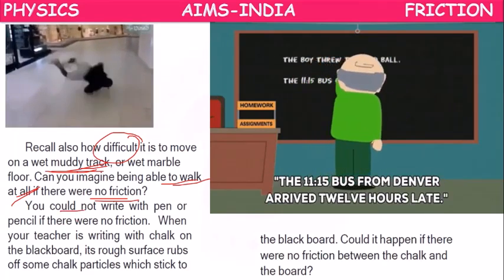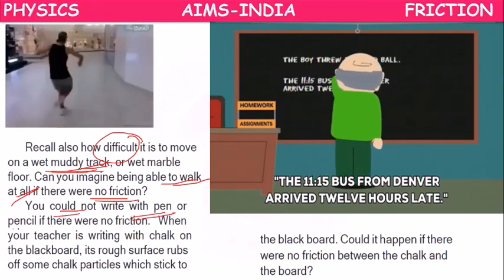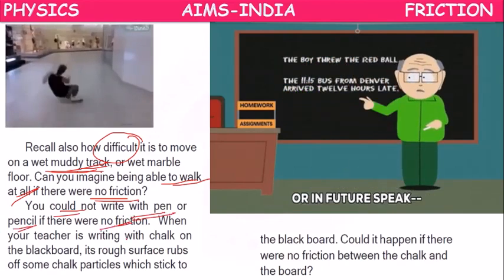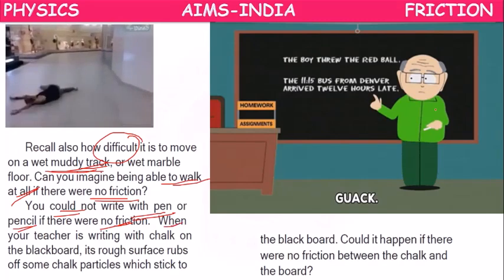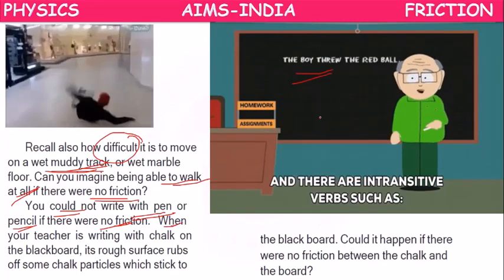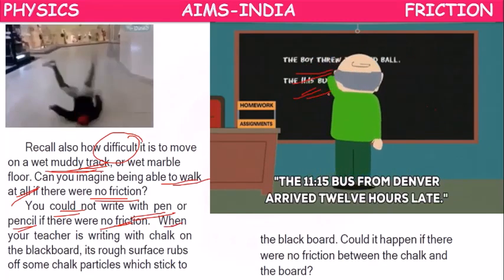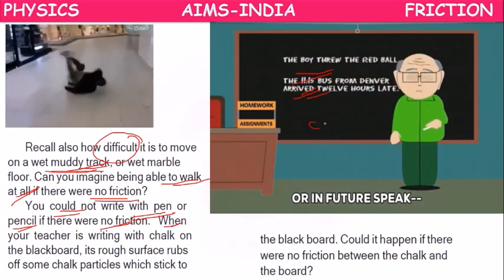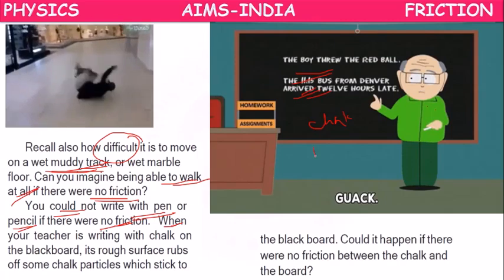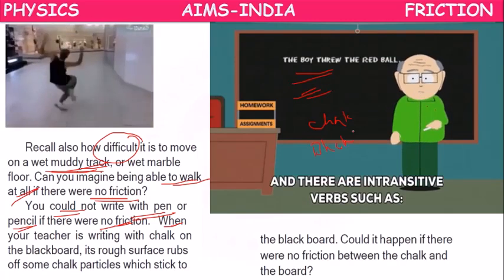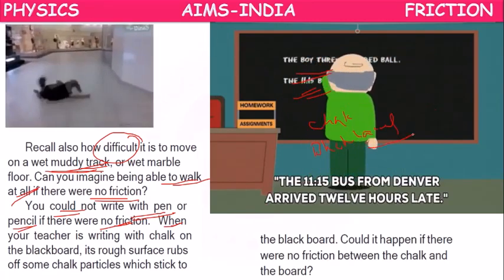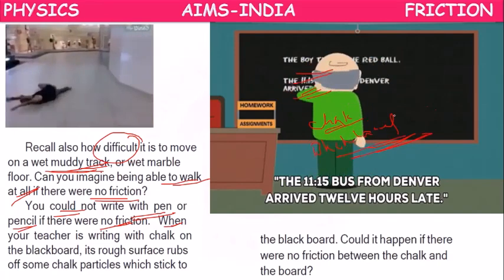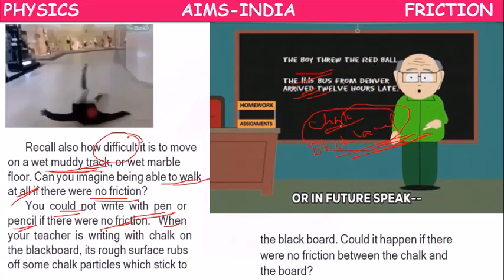So we cannot write with a pen or pencil if there is no friction. When the teacher is writing on the blackboard with chalk, the chalk piece surface and the blackboard surface, these two surfaces have to get interlocked with each other.